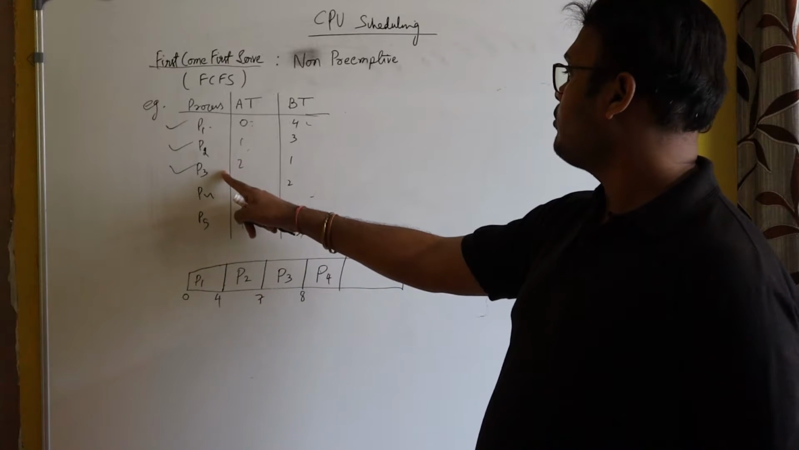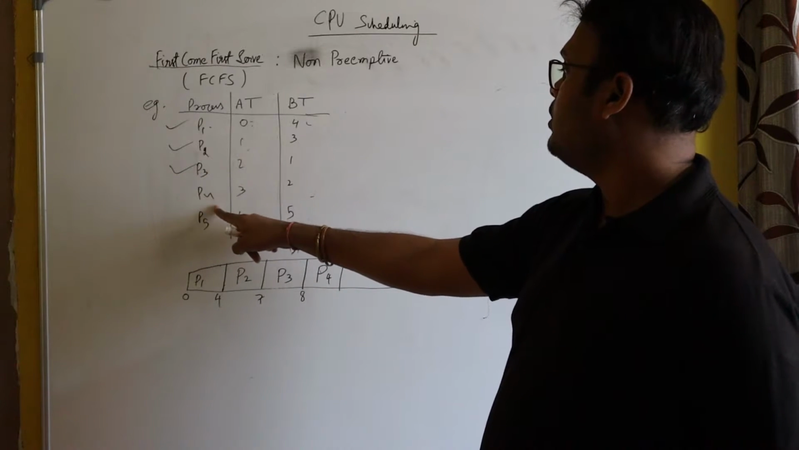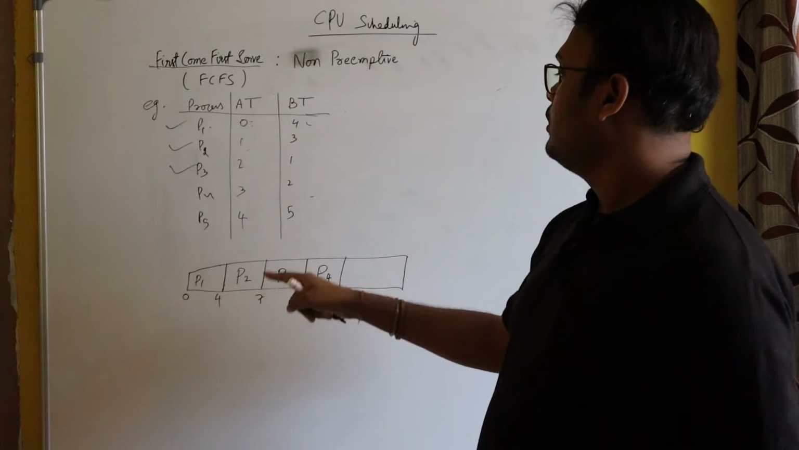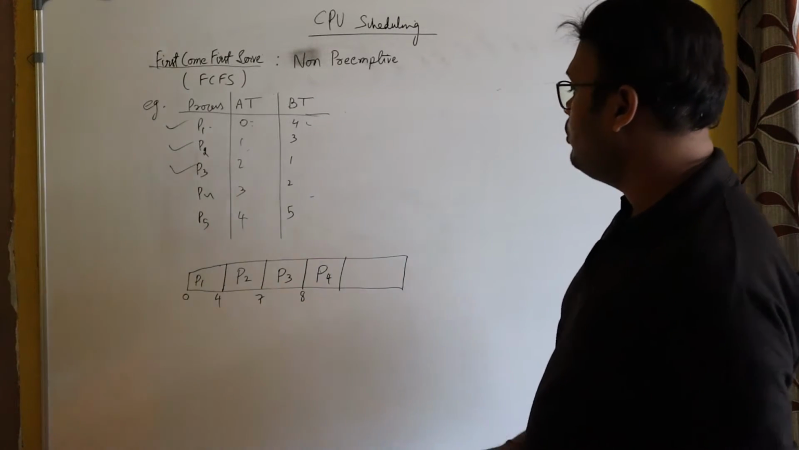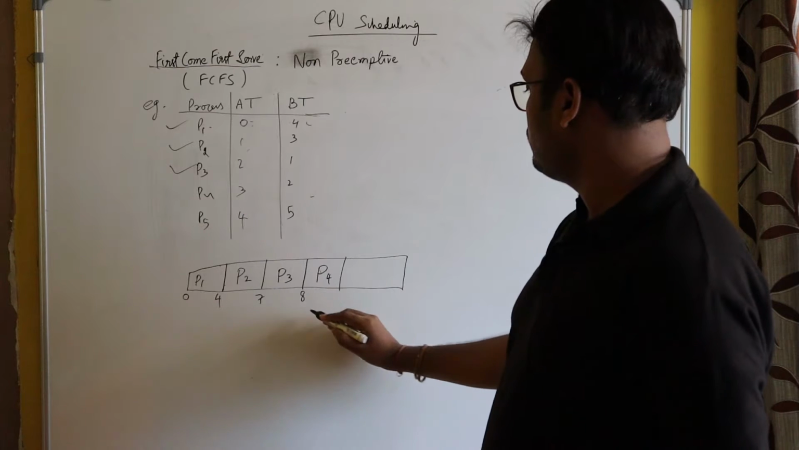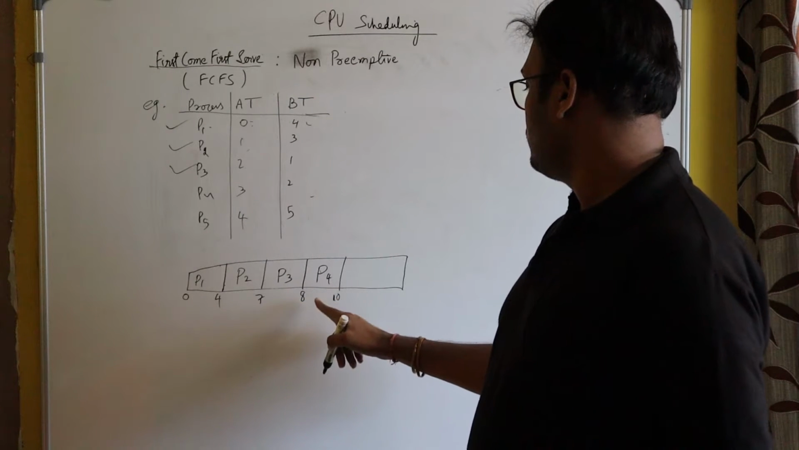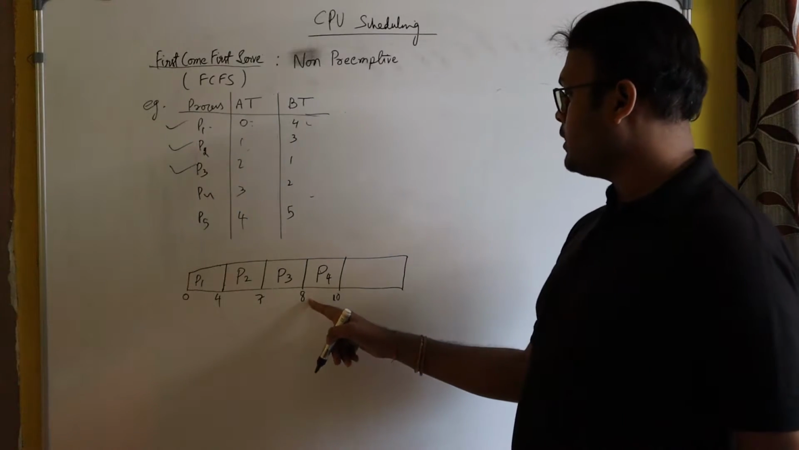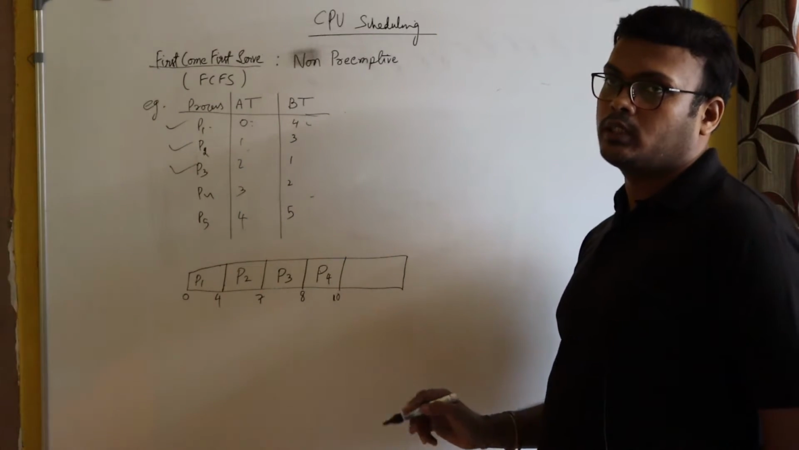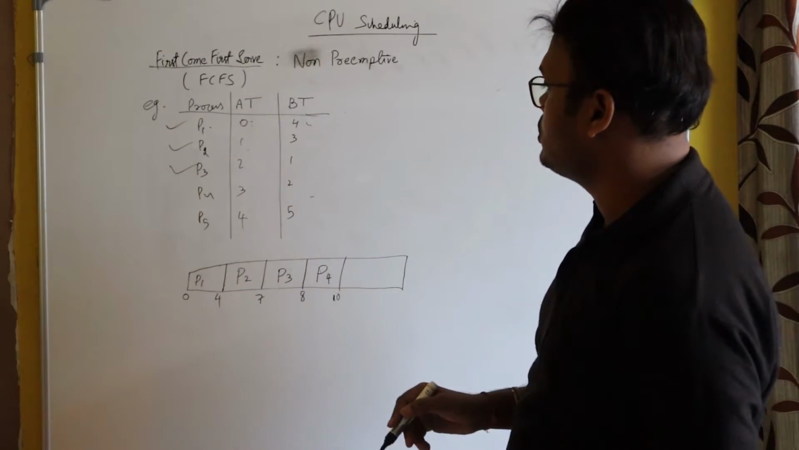Why? Because just after P3, P4 arrived. That's why. So the burst time of P2 is 2 seconds. Here it was 8, 8 plus 2 is 10 seconds. So P4 executed from 8 seconds to 10 seconds, which means for 2 seconds. 10 minus 8 is 2.